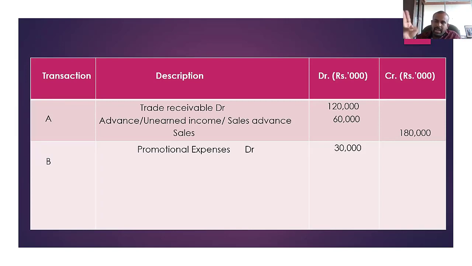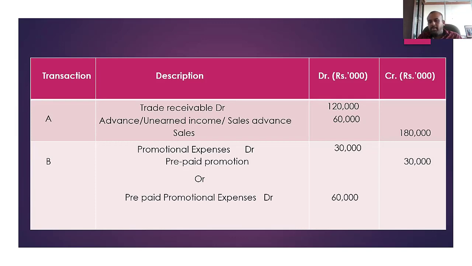You made the payment for 3 months, but in this financial year only March is covered. So that amount only you recognize as the expenditure. Accrual concept: whether you paid or not, the amount relevant for the period you need to recognize as an expenditure. And the prepaid promotion: you paid the balance 2 months for next year. So prepaid promotion 60, sales promotion expense 30, and the cash credit 90,000.